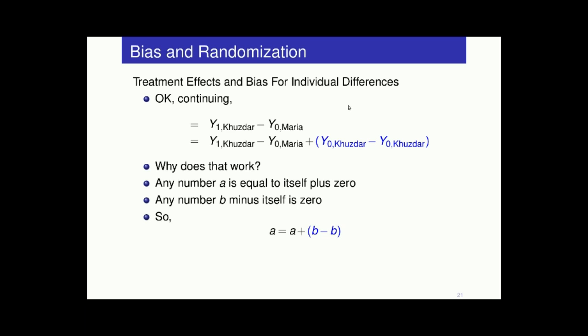Okay, so to flesh out why this is still problematic, once we write this, which is from the previous slide, we can also do this. We can say this is going to be equal to the same thing, plus Kuzdar's potential outcome if he did not get health insurance, which we can't see. But what we can do is add and subtract it, because adding and subtracting one thing is the same thing as adding a 0. So this equality holds even if you can't see exactly why we want to put this in here, because this is 0 and anything is equal to itself plus 0.